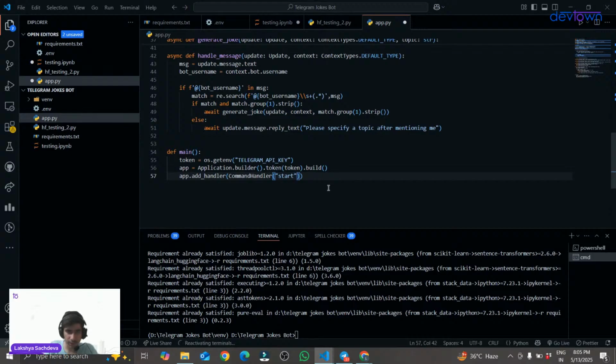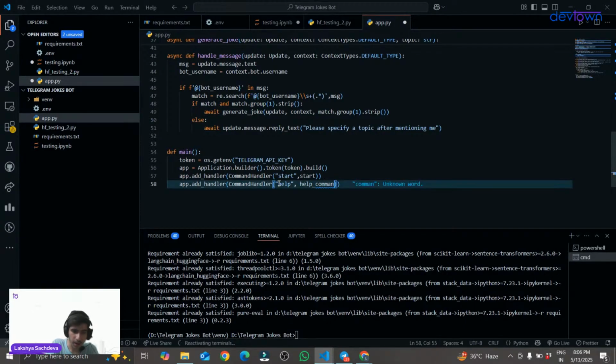So whenever someone mentions slash start, it will call that start function. Whenever someone uses that slash start command, it will call my start function. And in a similar way, we will be adding the help command as well. So whenever someone mentions slash help, it will activate my help_command.